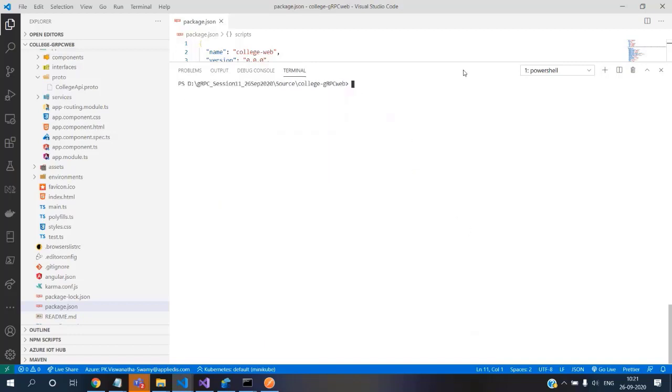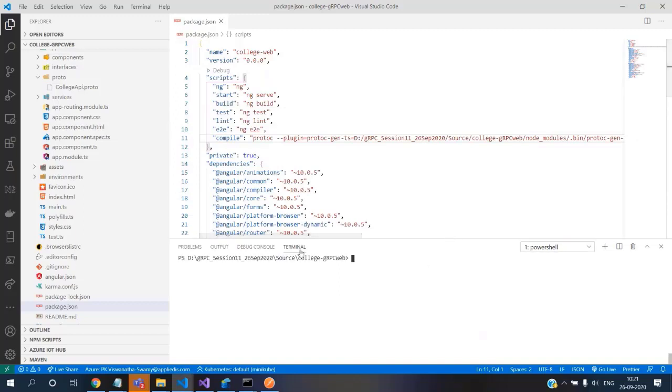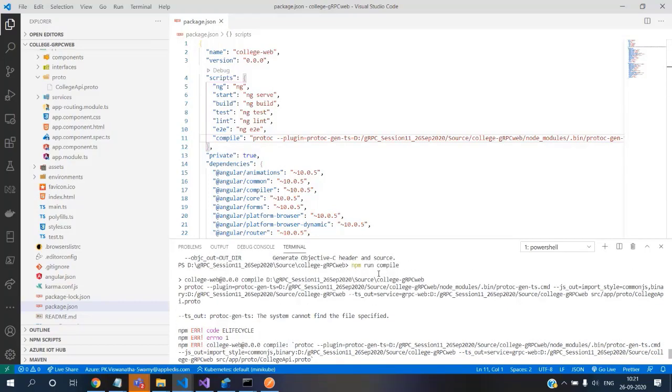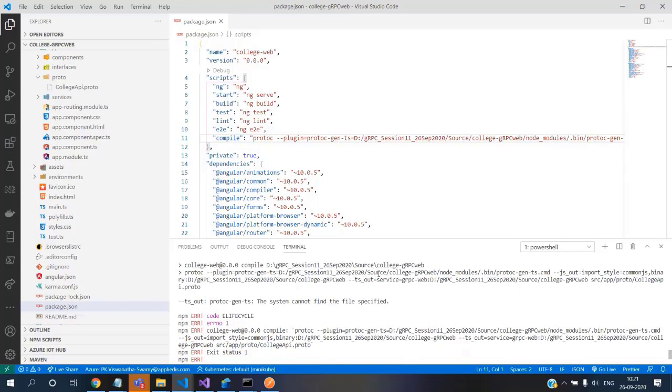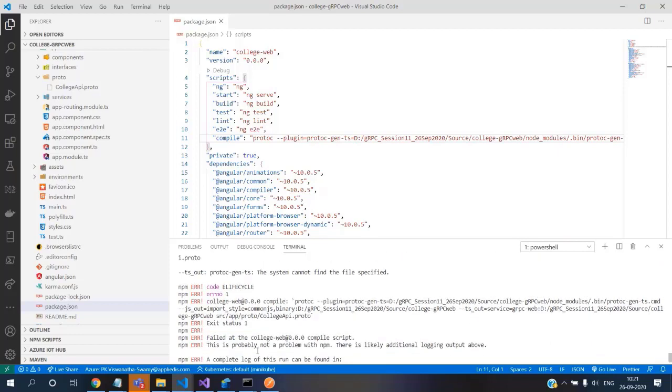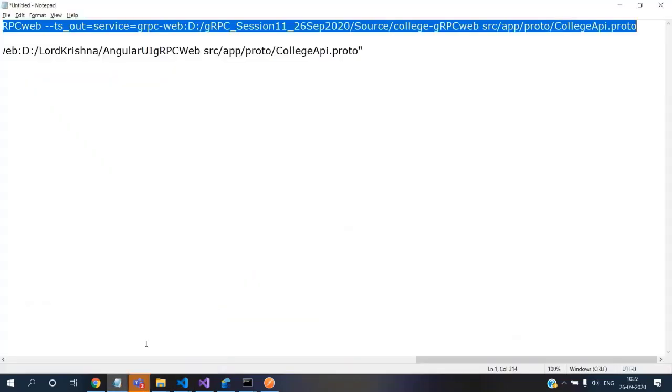So let me do a clean and come back here and see this. Focus on this folder. Now when I'm executing this, npm run compile, I'm crossing my fingers that it should work. Ooh. Okay, what is that? TS out, cannot find the file specified. What did I specify? Yep. What is that? Hold on. Let's see what is the difference between that and this. It's nothing.